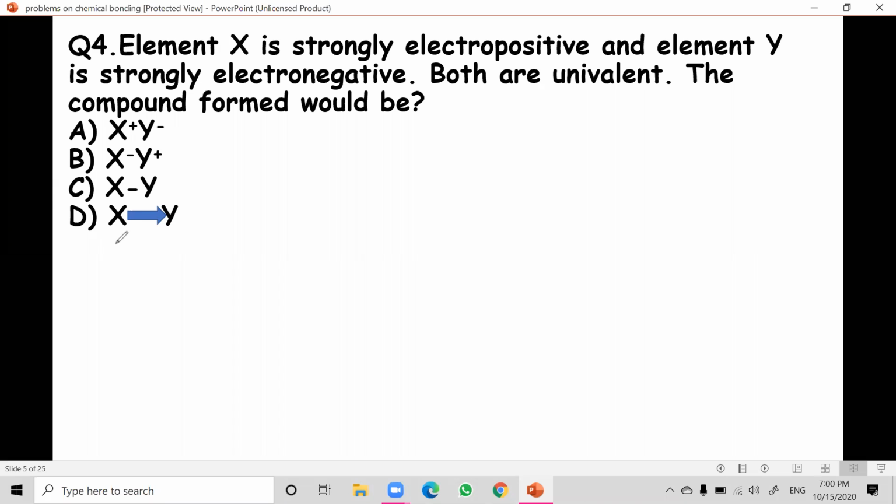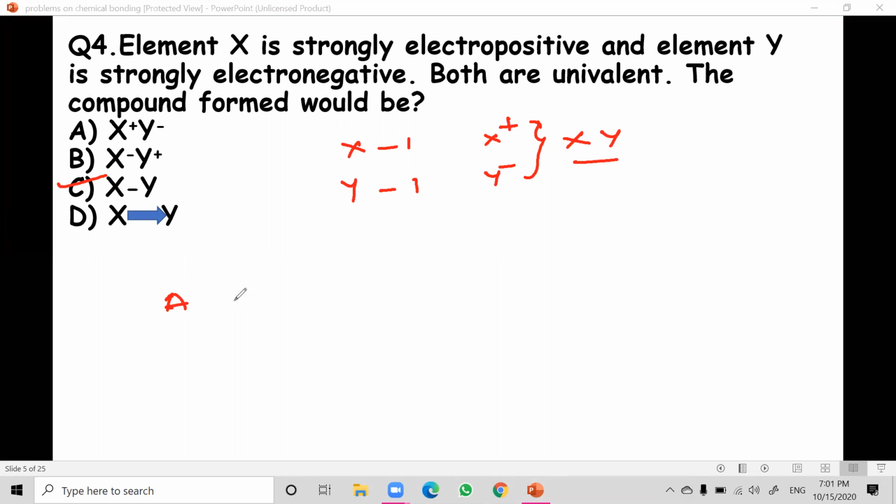They are given for understanding. X changes to Y, which is wrong. X single bond Y is correct, because the valency of X is 1 since it can lose 1 electron, and the valency of Y is 1 since it can gain 1 electron. So X is positive and Y is negative. But they are asking for the compound formed between them. These two combine together to form XY. So the answer is simply X single bond Y. So it is option C again. I hope it is clear. This type of question they also ask, and the same question they'll ask in this also.